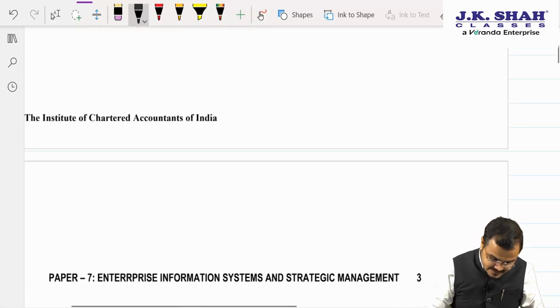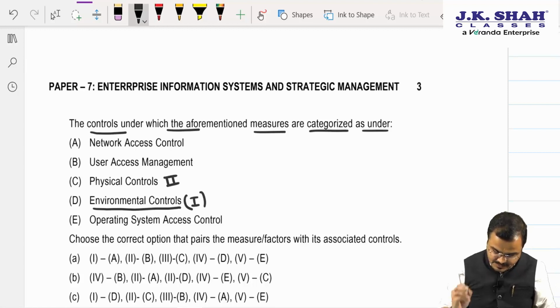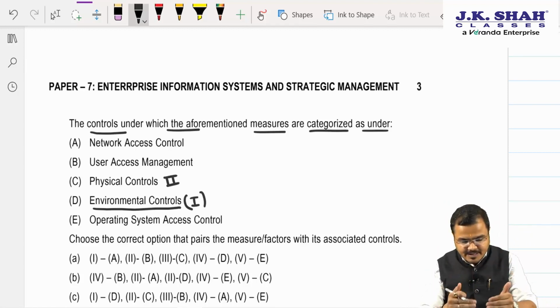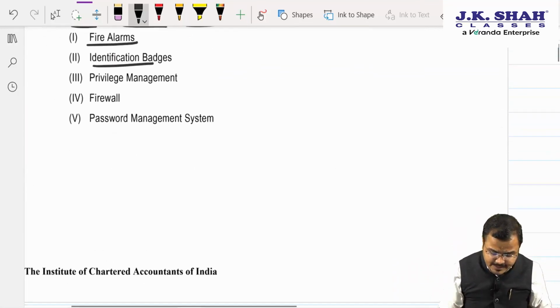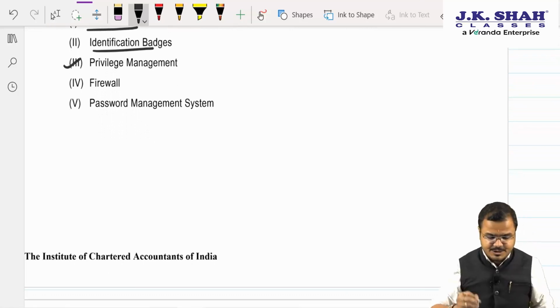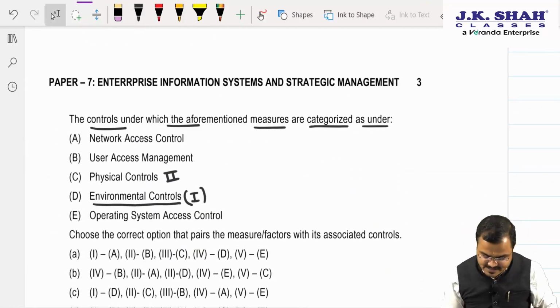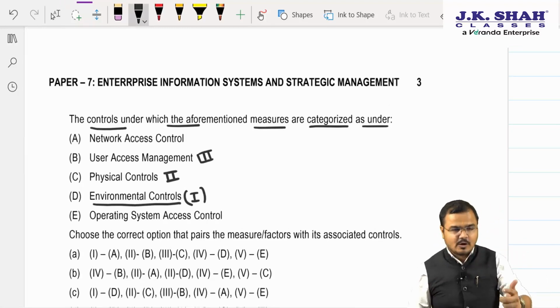Yes, yeah, no? Yes, sir. So we'll see people. Sir, physical control. We got it. Yes, sir. So, sir, at least 2 answers got confirmed. Okay. Now we are supposed to see the third. Come on. Third one, people. What it indicates? Sir, privilege management. Now, people, privilege management comes under what? Sir, user access management. Obviously, we know. Okay. So third one also we got.